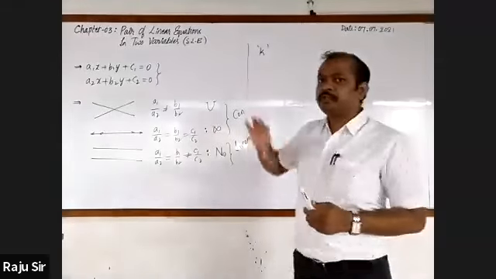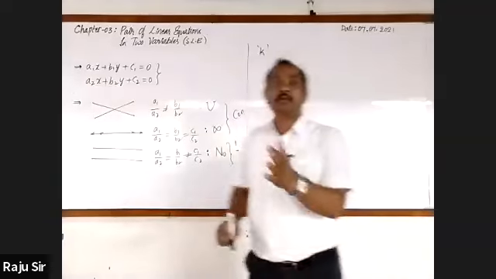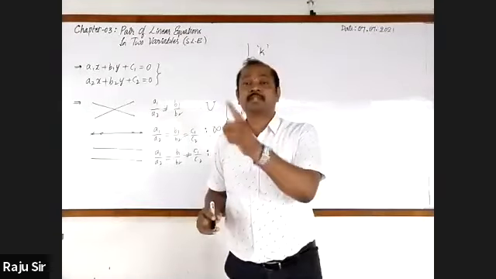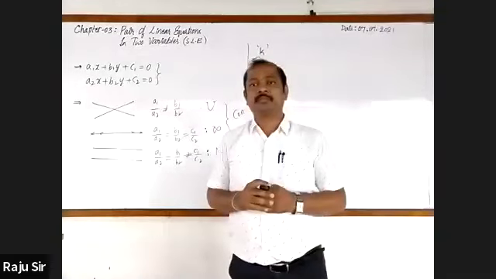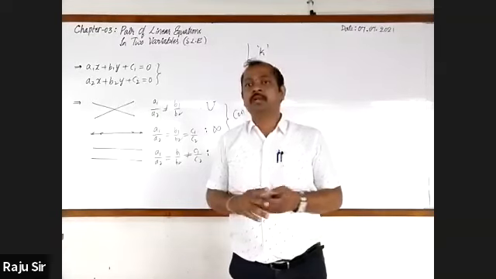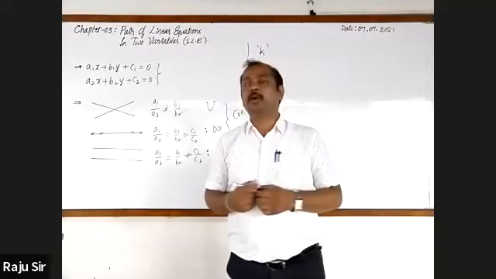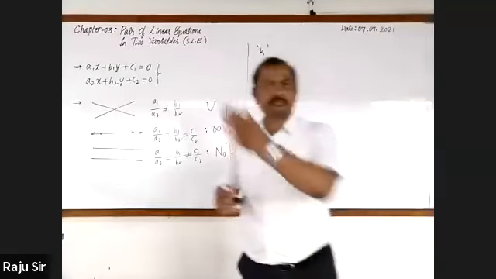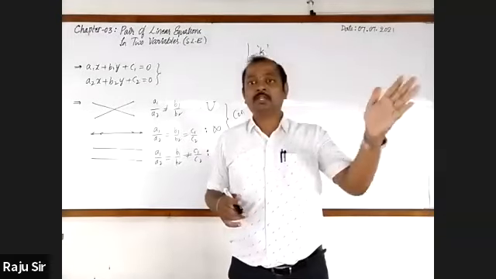Then after discussing all these, we come across the concept of finding the solutions for a pair of linear equations in two variables. Yes, students, we know that there are two important methods which we follow to find the solutions: one is the graphical method, the second is the algebraic method.